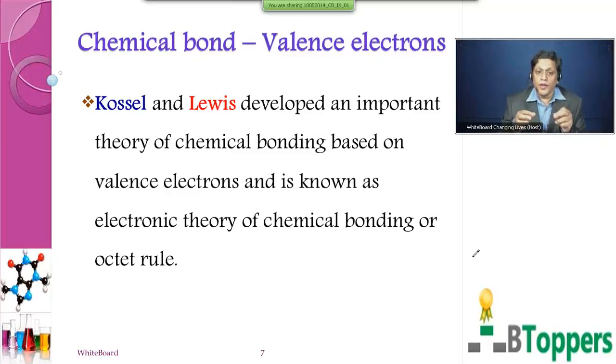So, the formation of a chemical bond, as we have seen in the earlier discussion, can be explained in terms of valence electrons, and this was precisely what was done by Kossel and Lewis. Kossel and Lewis developed an important theory of chemical bonding based on valence electrons, known as the electronic theory of chemical bonding or octet rule. So, what do all these elements try to achieve through chemical bonding? They try to achieve a full valence shell. What is a full valence shell? It is the presence of 8 electrons in the outermost shell.